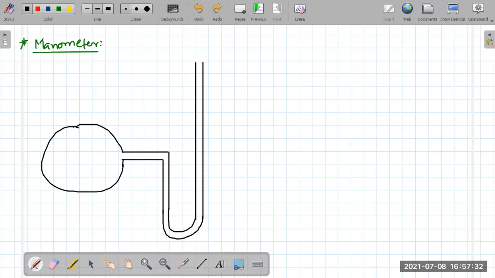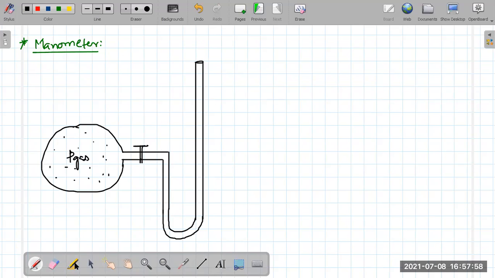Only thing is that this must be a tube. Now here we put a valve over here so that we can open it and close it. And there's a gas confined inside it. We know that because the gas molecules will hit the walls of the container, they'll definitely exert some pressure. So let me call this P gas.